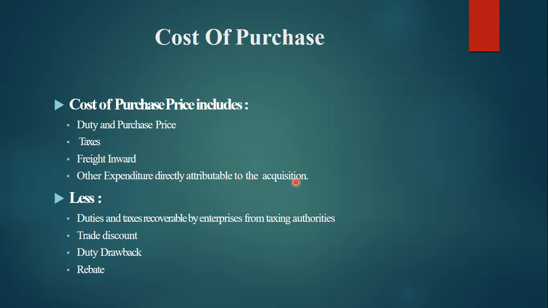If any contract charges had to be paid, or contract price had to be paid, all of that is included in the cost of purchase. Then what do we have to deduct from that cost of purchase? Duties and taxes recoverable by the enterprise from taxing authorities. That is the GST type of expenses, right? First we have to pay GST and we are able to recover that GST back after selling the product.